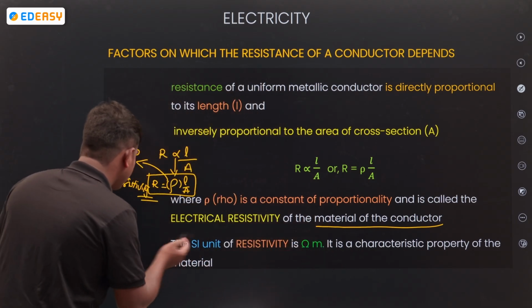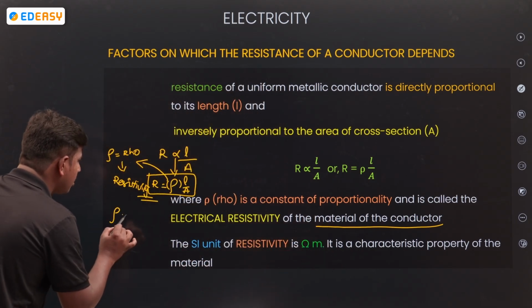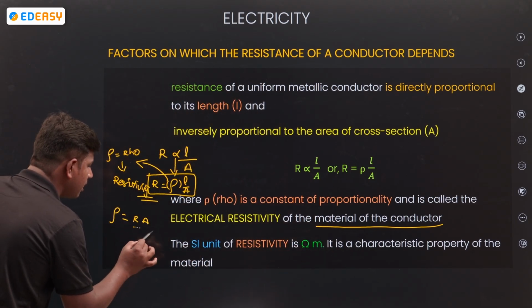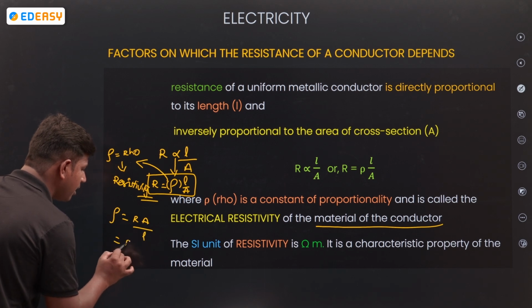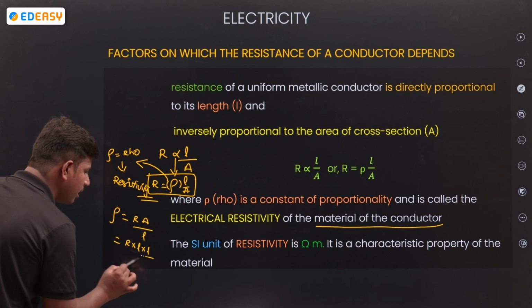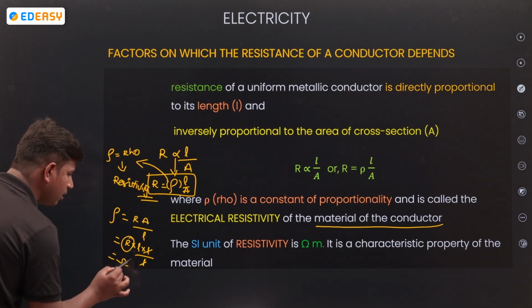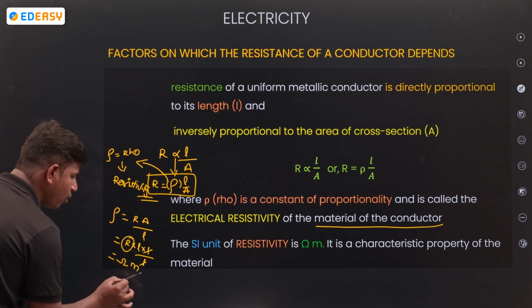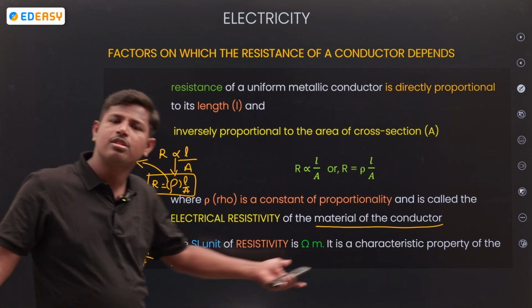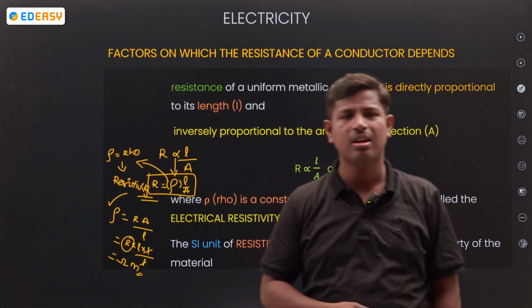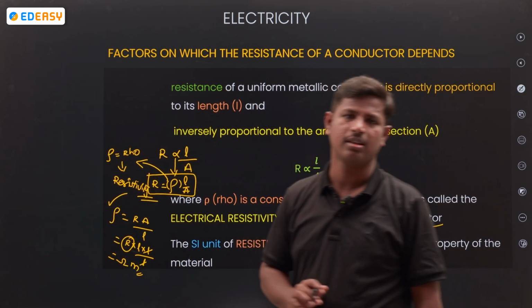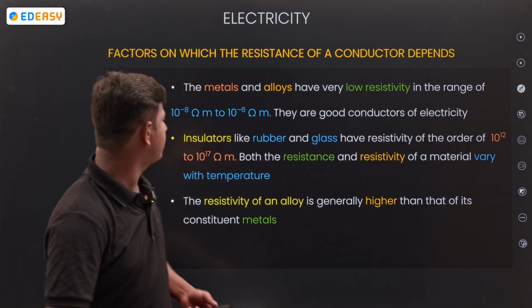Next, the unit. Rho is equal to RA by L. So area, how can we write? L into L, na? By L. The L's cancel. Resistance unit is ohm. Length unit is meter. So ohm meter is the unit of resistivity. Simple. Ohm meter is the unit of resistivity. Clear? Next.